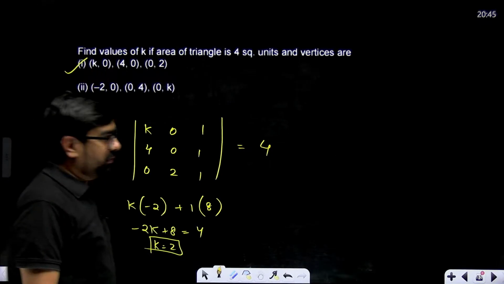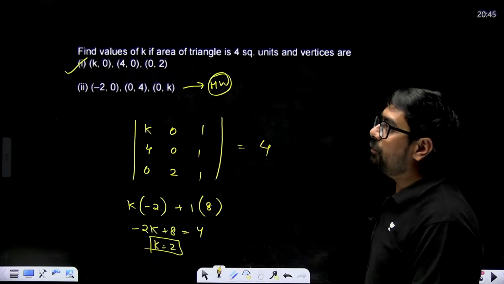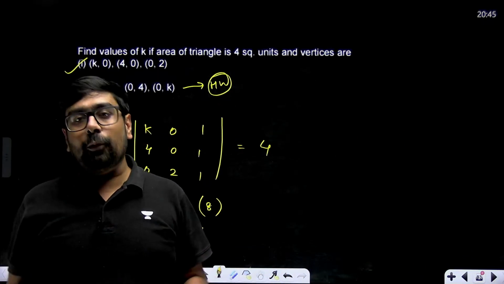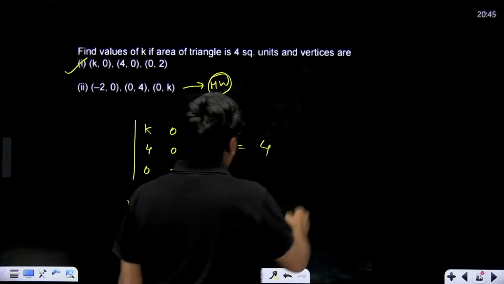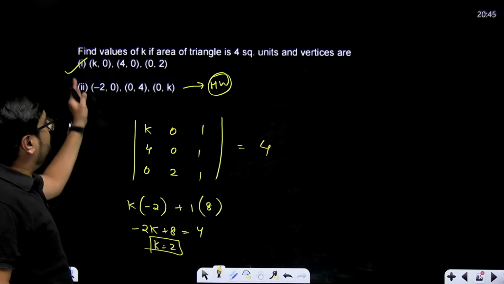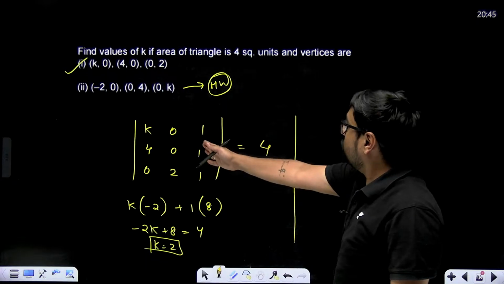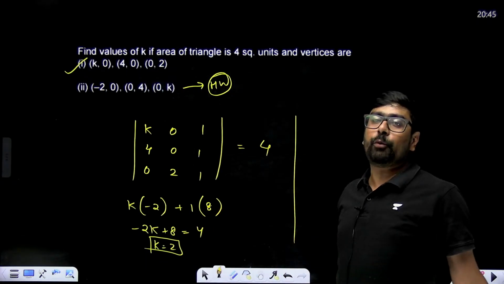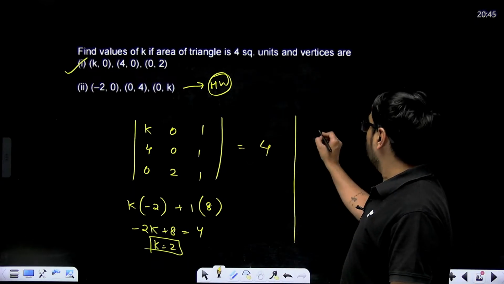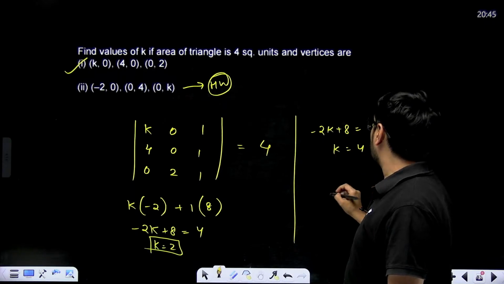Second one you can solve on your own and solve some more questions. Suppose they ask you for what value of k will these three points be collinear. You just have to make the determinant equal to 0, because the area of the triangle formed by collinear points will come out to be 0. So minus 2k plus 8 equal to 0, and you will get k is equal to 4.